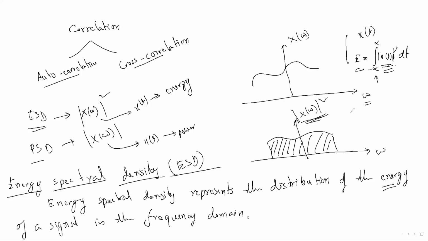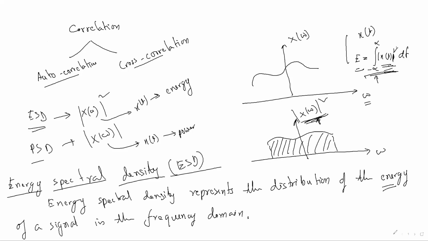Similarly for the frequency domain: we take the square of X of omega, and the area under this curve is the energy of that signal. Let me explain with the mathematical formula so you can understand nicely.